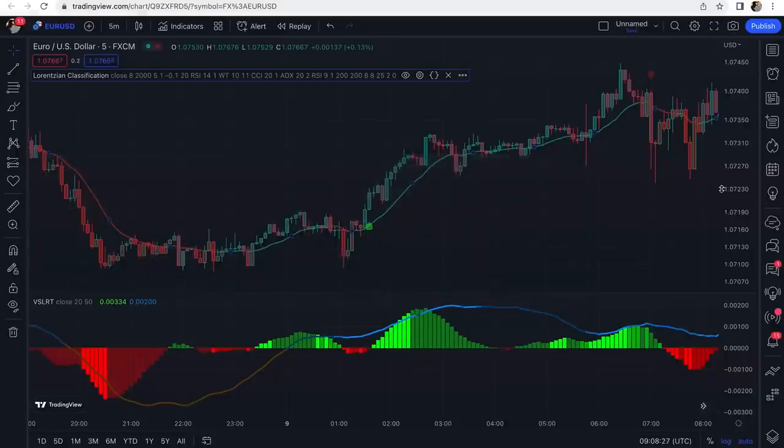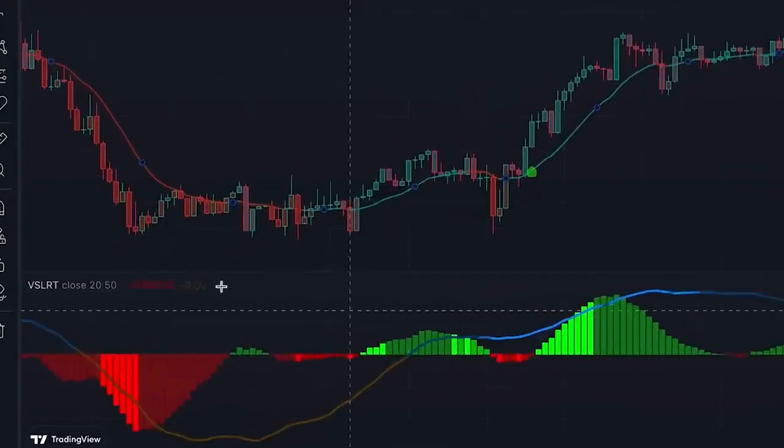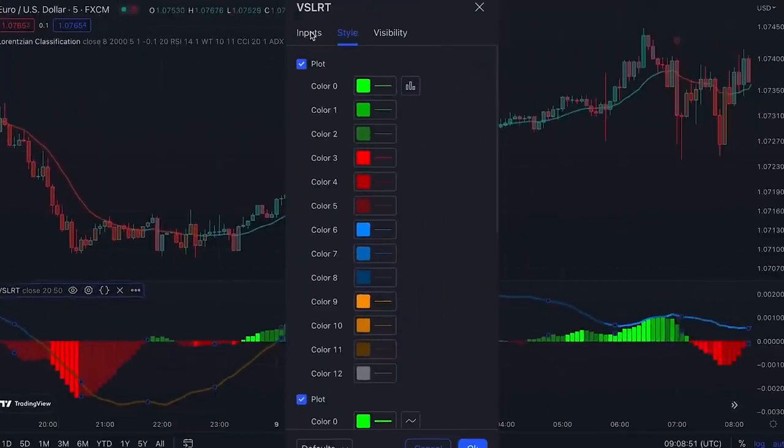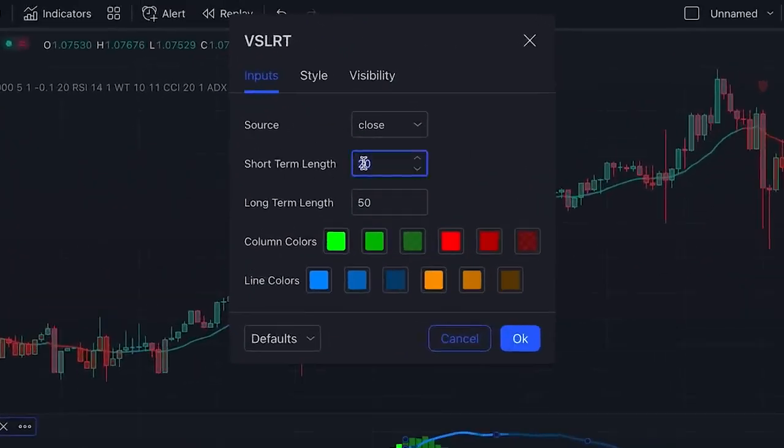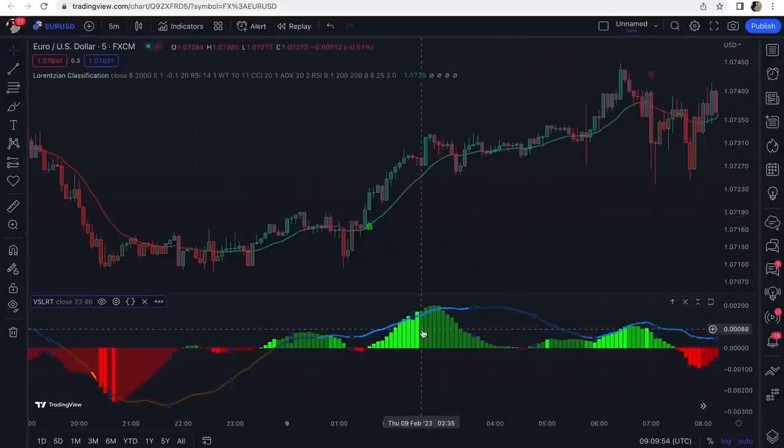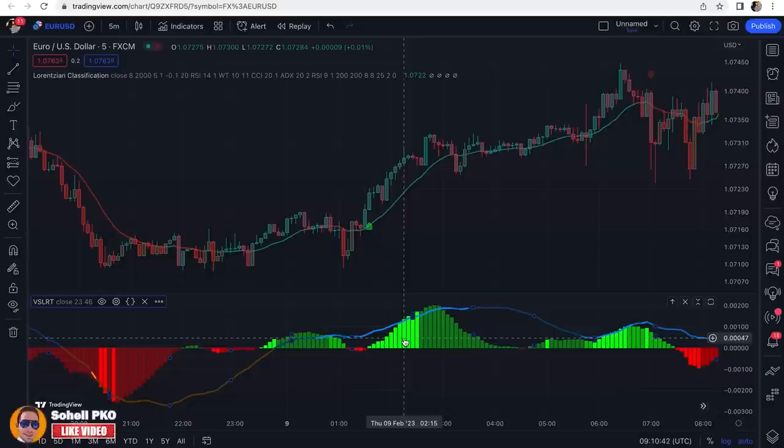The amazing idea behind this indicator is that it combines it with volume, which gives us very accurate results. For this strategy, we need to change its settings here in the inputs tab. For the short-term length, we set it at 23, and for the long-term length, we set it at 46. Alright, this indicator has different components and different interpretations and signals can be drawn from this indicator. But in this strategy, we only use the histogram. So if you're interested to fully understand this powerful indicator, I have a complete guide on this. The link is also placed in the description of this video and you can check it later.